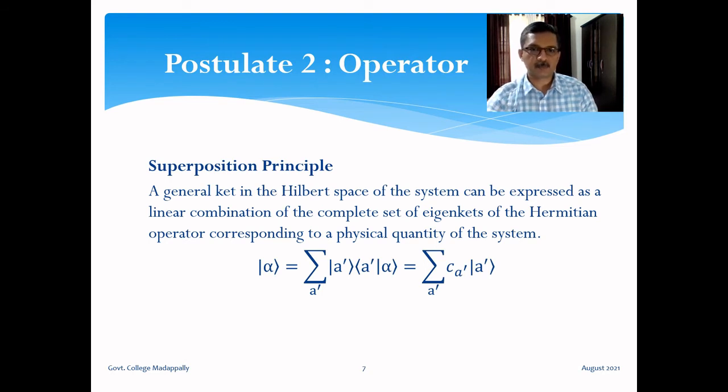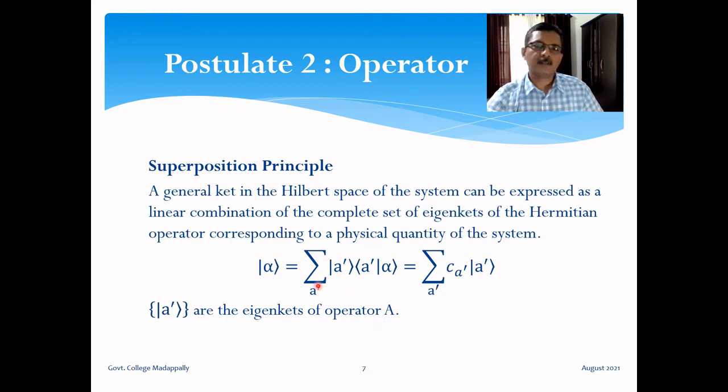So it's mathematically expressed here. Ket alpha is a general ket in the Hilbert space of the system, and the kets A prime are eigenkets of a Hermitian operator. The set of kets A prime are the eigenkets of operator A, which is the Hermitian operator. Then this ket alpha you can expand as sum over A prime, ket A prime, bra vector A prime alpha. And the sum over A prime, ket A prime, bra vector A prime is identity from the completeness of eigenkets. So what we have done is we introduced an identity on the left side of ket alpha, and instead of identity we have used the completeness condition.